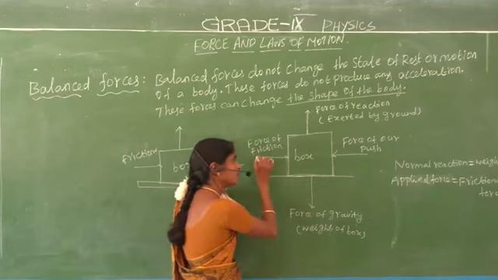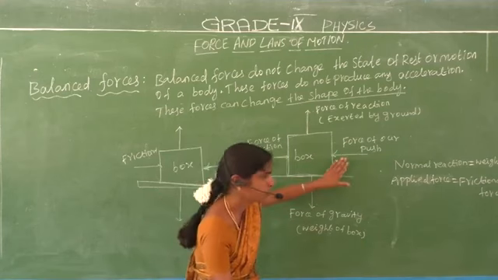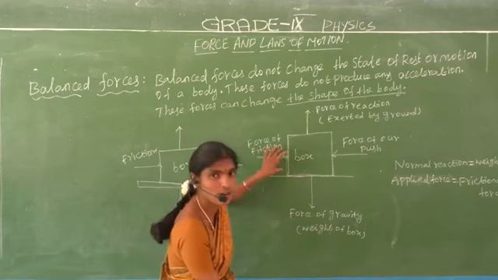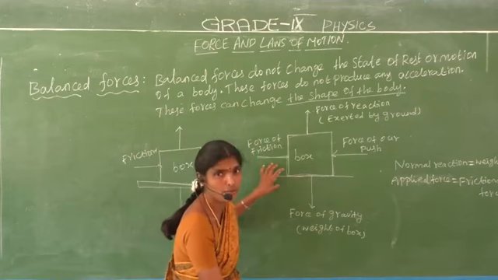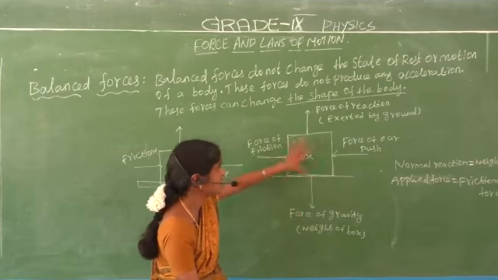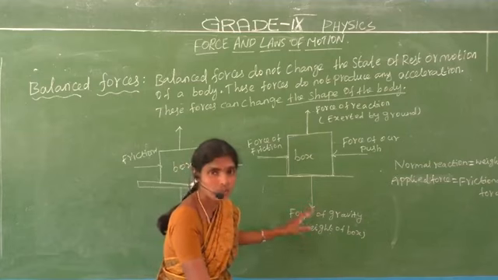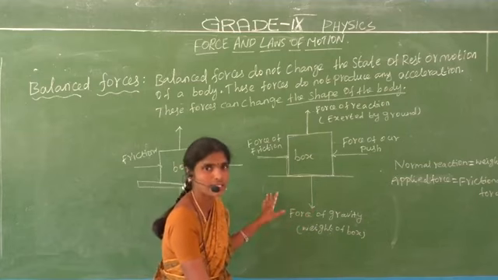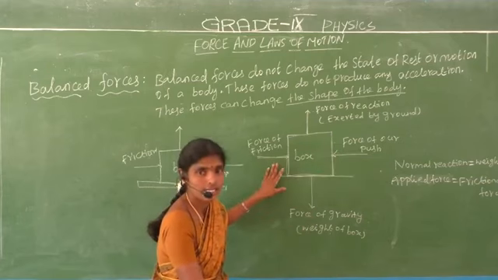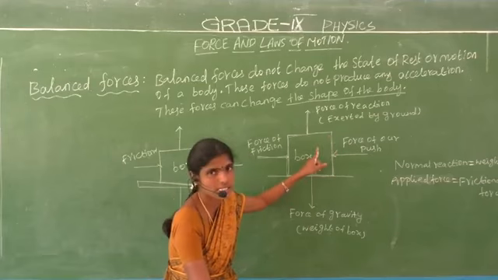We give force of our push equal to the frictional force or less than the frictional force. Force of reaction and force of gravity are present naturally. Force of friction is already there. A body contains four forces.